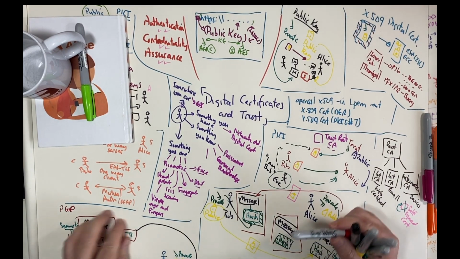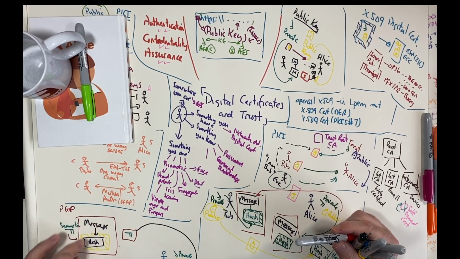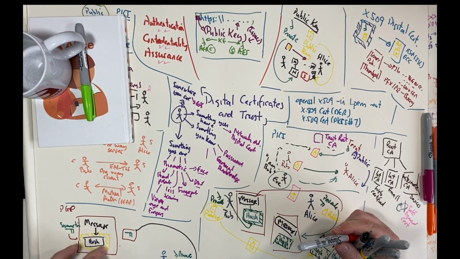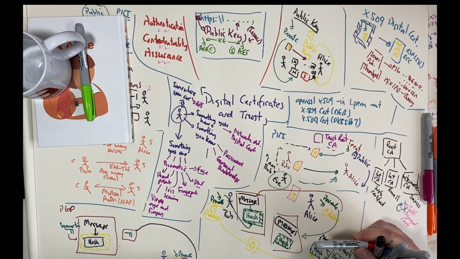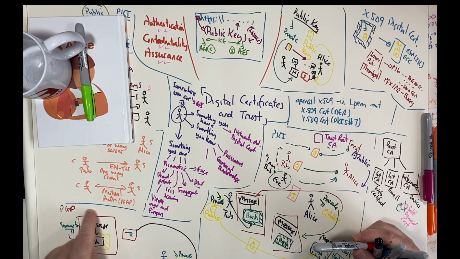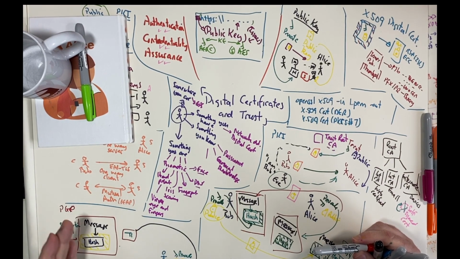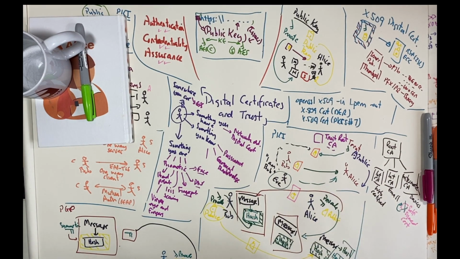And then we'll send the whole of the message and the encrypted hash to Alice. Alice then uses her private key to reveal the symmetric key. Then once she has the symmetric key, she'll be able to reveal the message and the encrypted hash. And then from there, she'll be able to use Bob's public key to prove the hash.